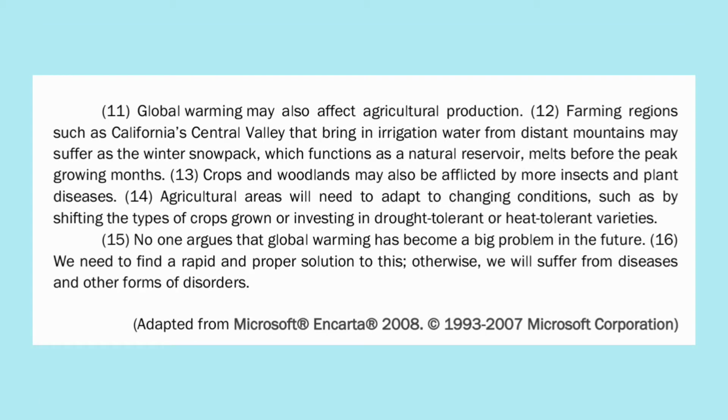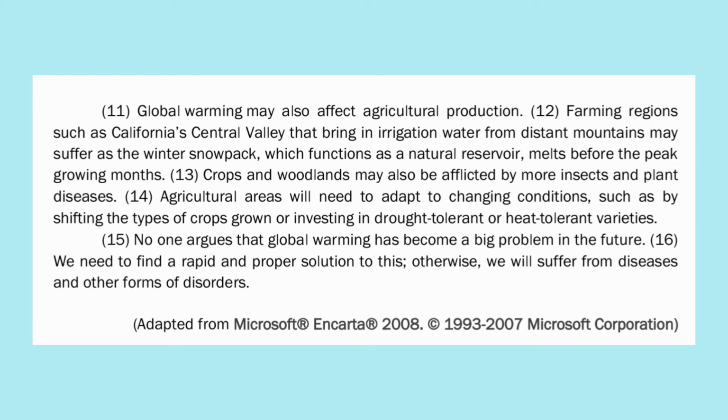Global warming may also affect agricultural production. Farming regions such as California's Central Valley that bring in irrigation water from distant mountains may suffer as the winter snowpack, which functions as a natural reservoir, melt before the peak growing months. Crops and woodlands may also be afflicted by more insects and plant diseases.